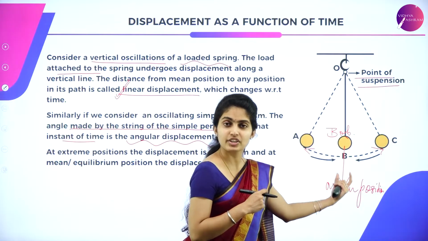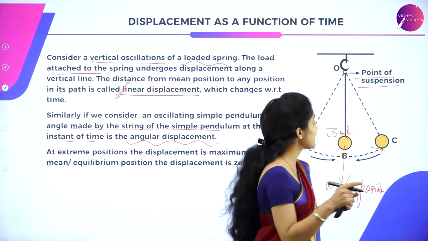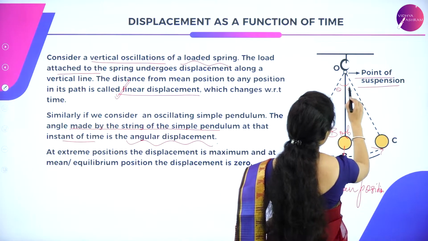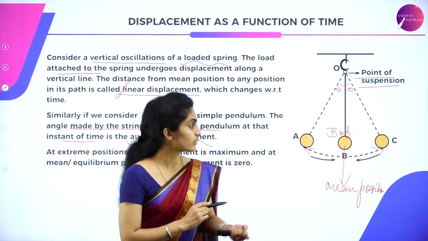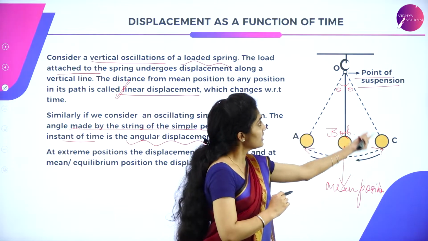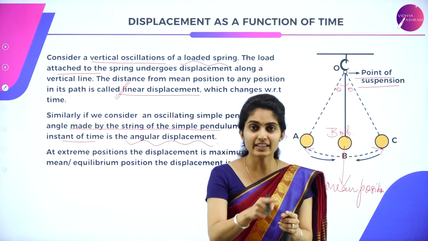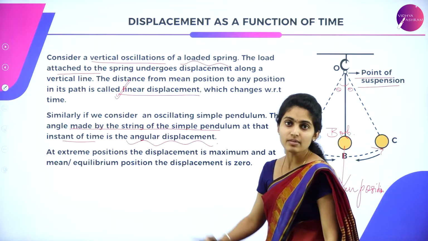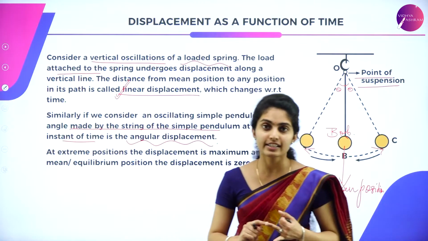About its mean position, it undergoes oscillations by making a certain displacement, and that displacement is nothing but angular displacement. Why angular displacement? Because it makes an angle theta from this mean position. When you calculate, if you consider OAB, the angle between OAB is theta. Again, COB, the angle is theta. So it makes a certain angle, and by that angle it is displaced by a certain distance. That displacement is called angular displacement. I hope you are clear with linear displacement as well as angular displacement.